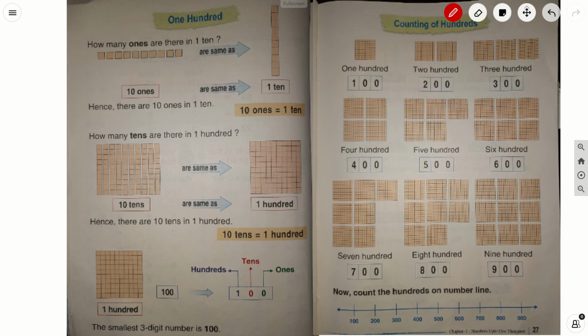The next 100 will be 1000. Okay. 100, 200, 300, 400, 500, 600, 700, 800, 900 and then 1000. Okay.